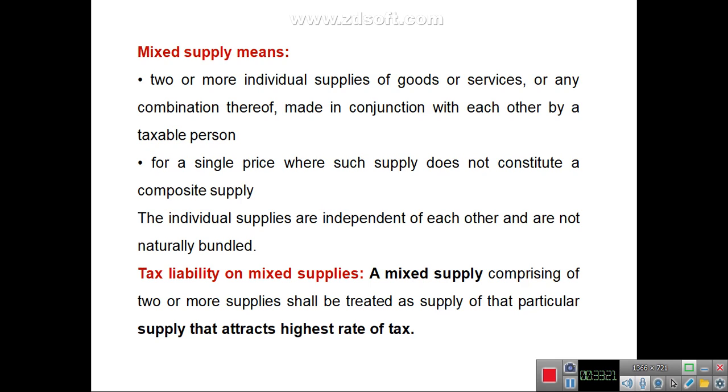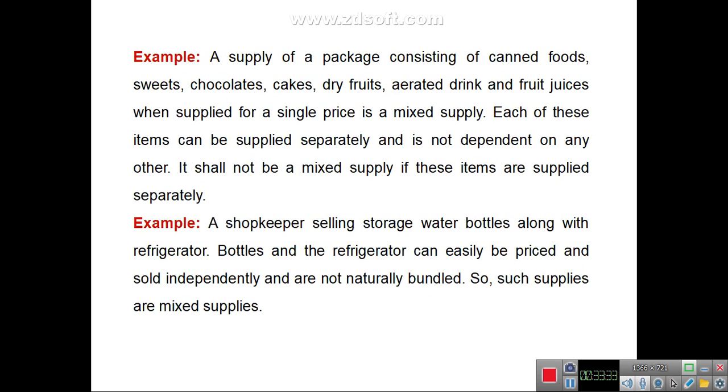For example, a supply of a package consisting of canned foods, sweets, chocolate, cakes, dry fruits, aerated drinks and fruit juices, when supplied for a single price, that pack is a mixed supply.